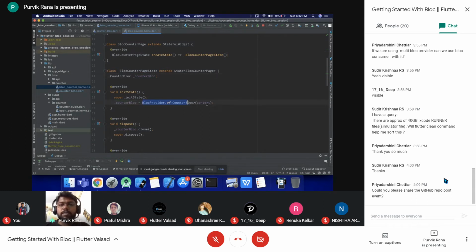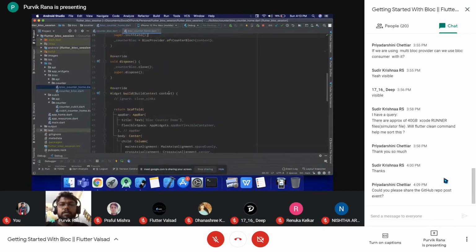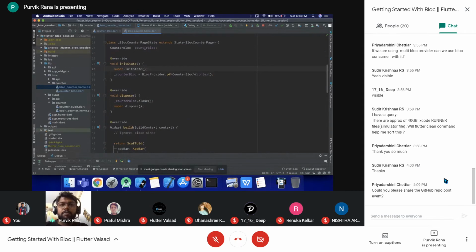So this syntax, the block provider of the type of the block and context, will get me the provided block from the previous portion of the widget tree. So from here we are providing a counter block, and that counter block will be accessed, and that will be given to this counter block, which will be assigned with that particular passed block.